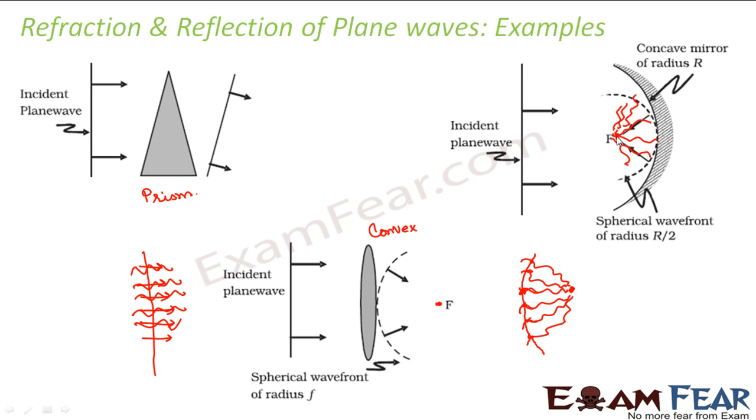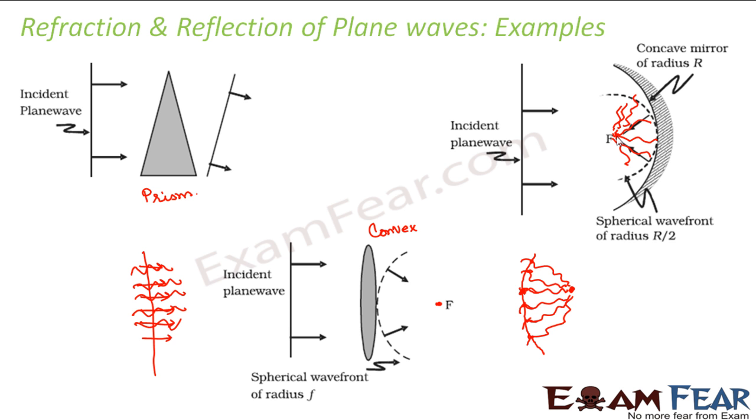Right? So these were some of the instances where we showed the behavior of the wavefront when it faces a prism or lens or a mirror. Therefore, we can see that using the wave nature of light, using the concept of wavefront, we can explain all that we have studied in ray optics. Because when we studied ray optics, we never talked about the wave nature of light. We just considered light as rays of light, straight lines. Right? But you see that these prism effects, mirror effects or image formation by lens, all these things can also be explained in terms of wavefront. They can also be explained in terms of wave nature of light.